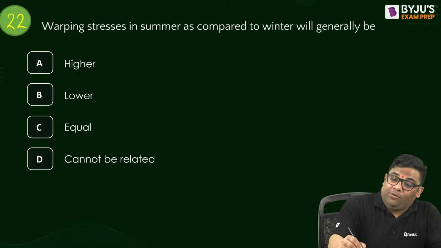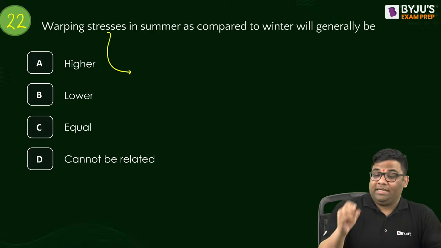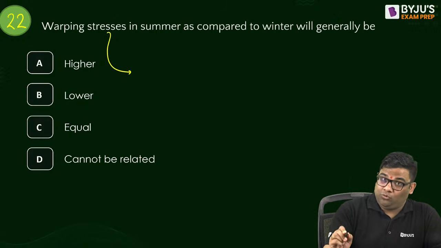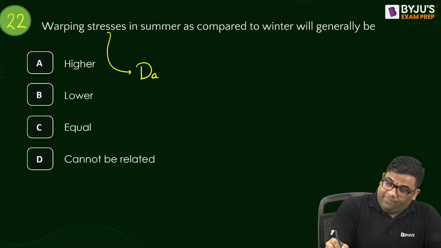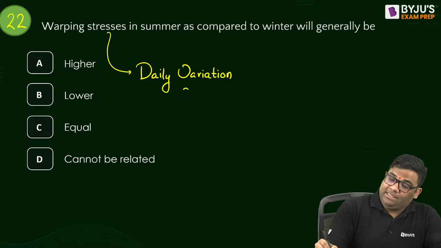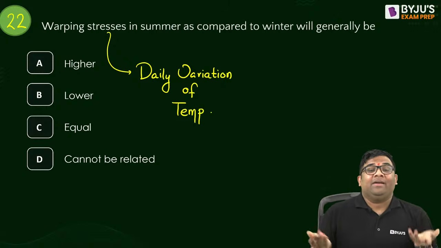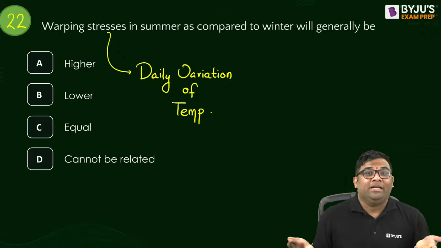See, we know that warping stress is due to the daily variation of temperature, right? Now the daily variation of temperature will be more when? Tell me, where is the daily variation of temperature more, in summer or winter?